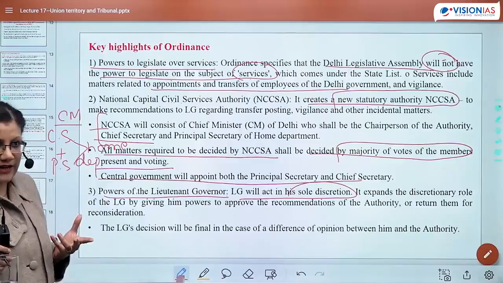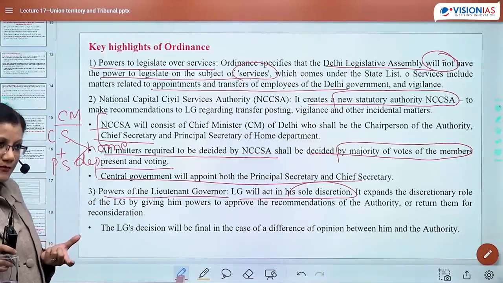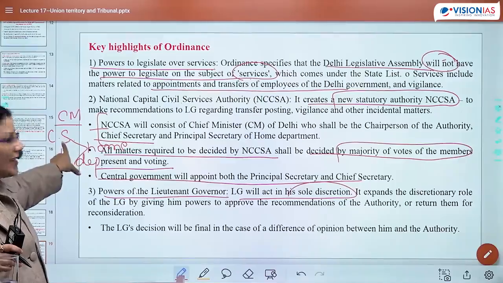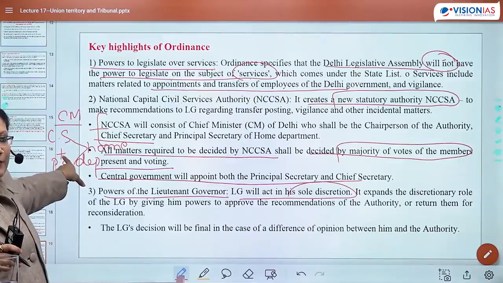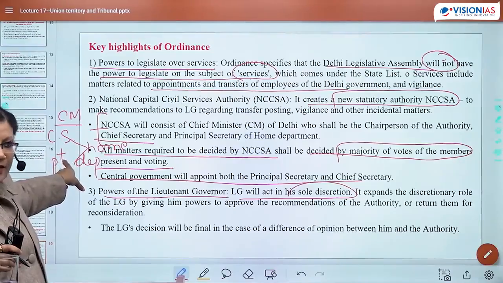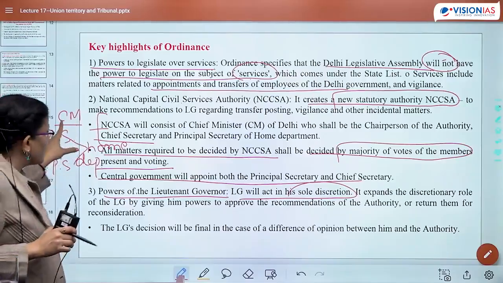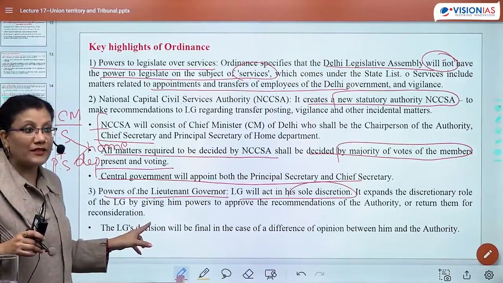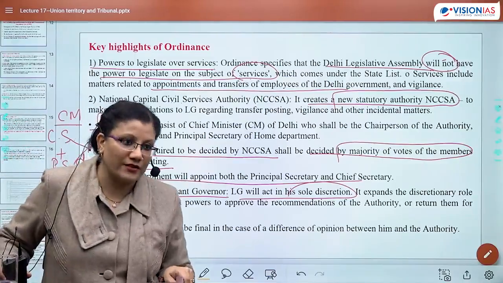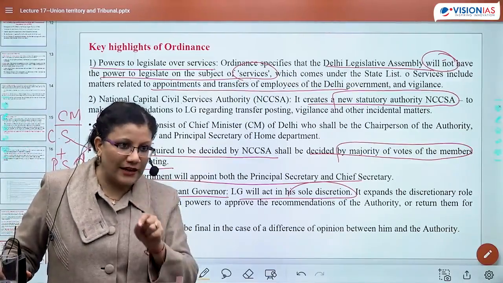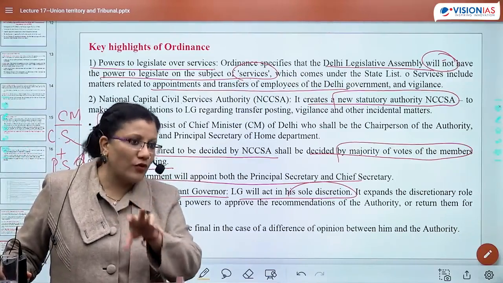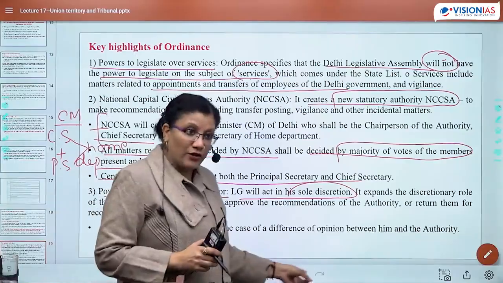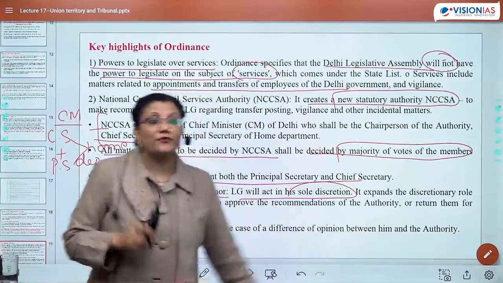अभी देखो, here again is the catch. LG is a central agent. Suppose in the best case it is assumed that the verdict by CM and one officer who has kept his integrity intact comes up in favor of the Delhi government. That decision will go to LG. अभी तो फिर भी LG के पास chance है ना to send it back for reconsideration. So this was also one very important idea, how a greater role of the center was being put as far as services in Delhi is concerned. LG's decision will be final also in case of difference of opinion between him and the authority.